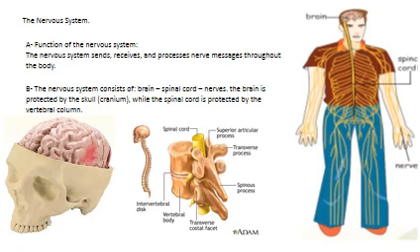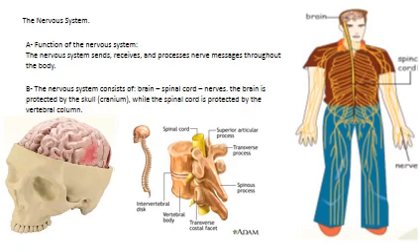Now the second lesson, the nervous system. Okay, A. Read Linda, please. A. The nervous system sends, receives, and processes nerve messages throughout the body. Okay. So this is the general definition, the function of the nervous system. Okay, it sends, receives, and processes nerve messages.